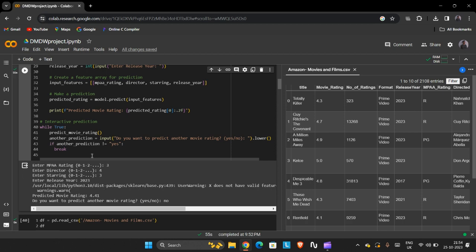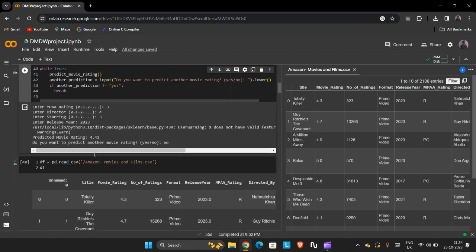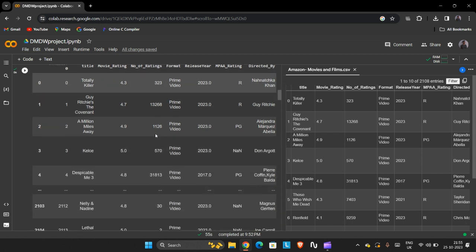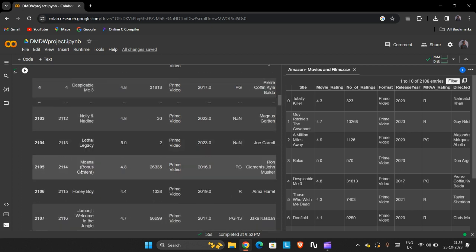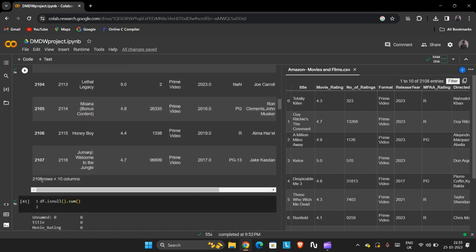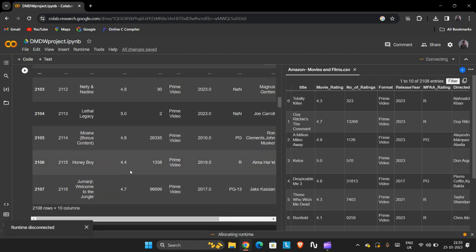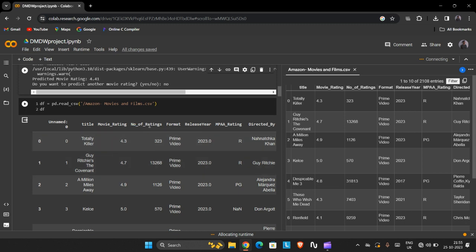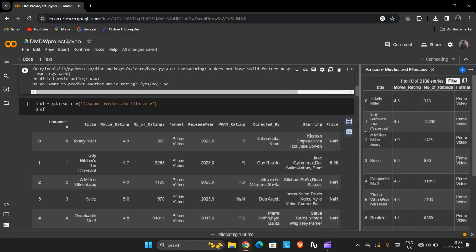And the next code is the same as the above one. It just reads the dataset. So these are all the things present in this dataset. That means 2100 rows are present, containing the title, movie names, movie rating, number of ratings, format, that means on which platform it is present, release year, MPAA rating, directed by, starring, price, and many other things.